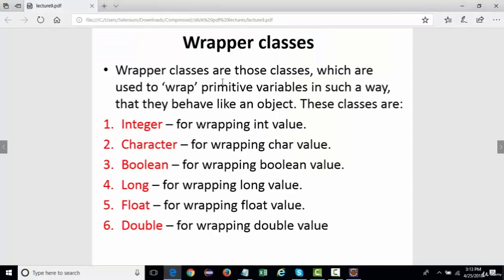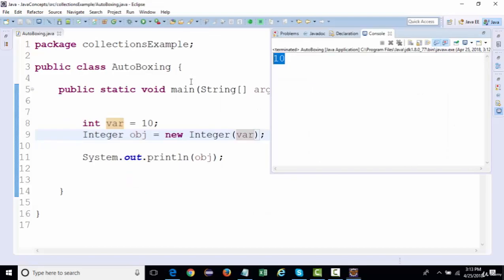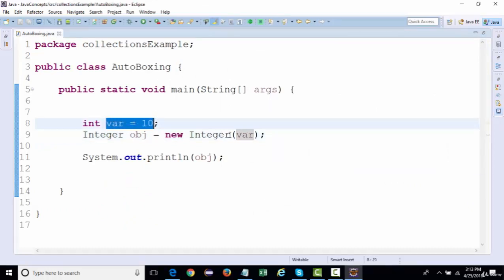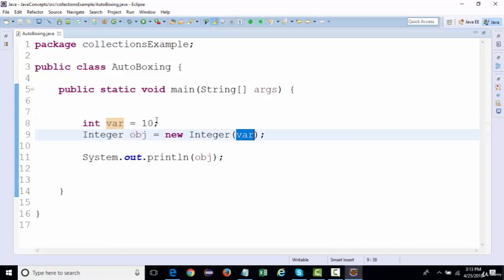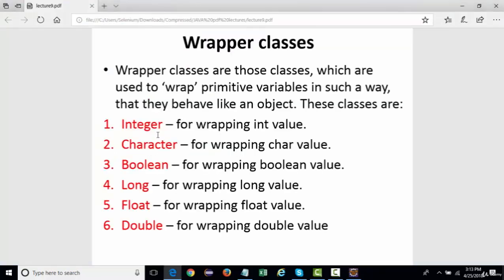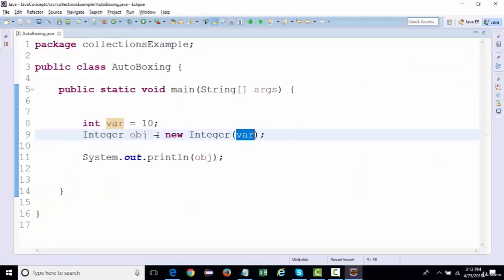Wrapper classes are those classes which are used to wrap primitive variables in such a way that they behave like an object. So that is what we have done over here. We have converted the primitive integer value into an object, and that is what is called wrapping. In the same way, we can convert any primitive data type value into their respective class objects.